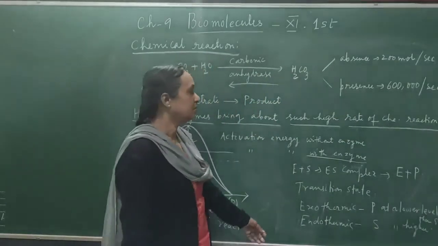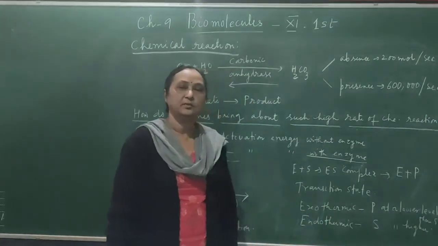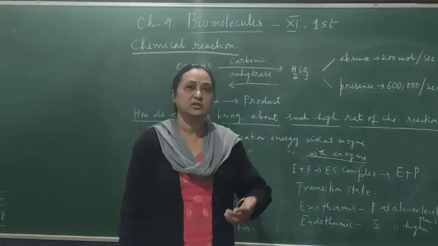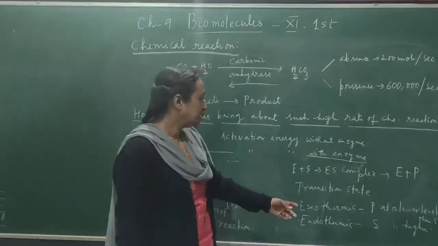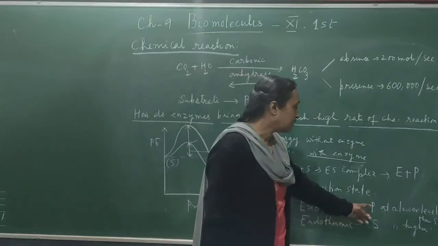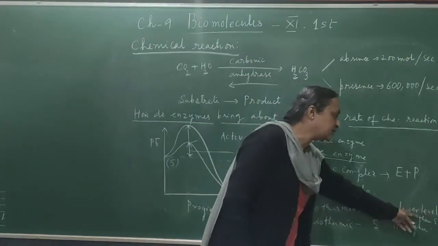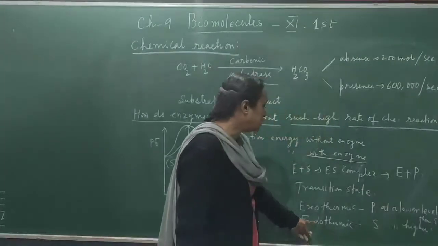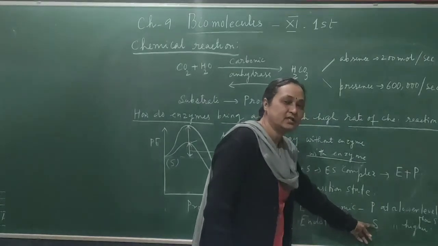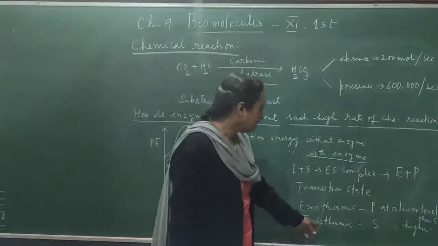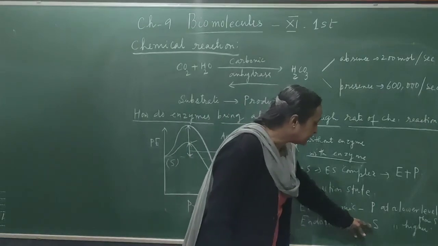Okay. And also you know that there are two types of chemical reactions. One is exothermic, another is endothermic. In the exothermic reaction there is a liberation of heat, and in the endothermic reaction there is a requirement of heat. So in the exothermic reaction, the products are at a lower energy level than the substrate. But in the endothermic reaction, the substrate has more activation energy, so there is a requirement of heat from the outside, and only then can the chemical reaction take place.